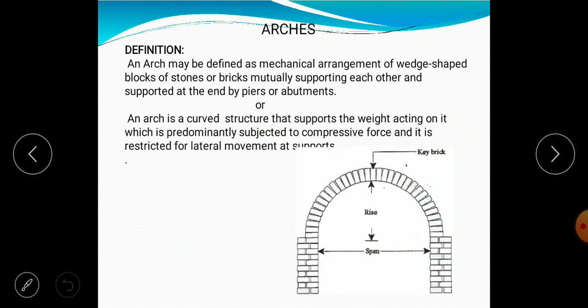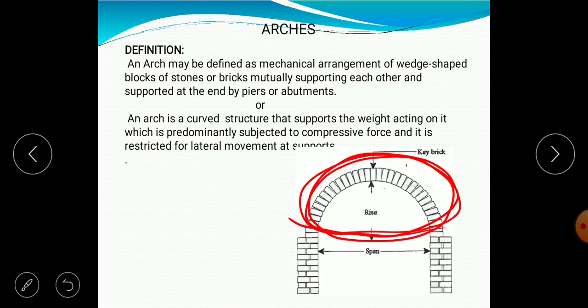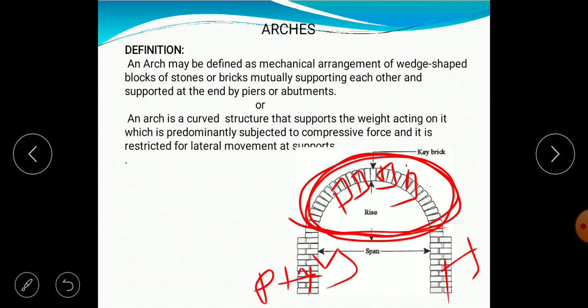Okay, next slide. We are going to the arches, which is the first topic in SA2 in first unit. So generally if you look over here, this is the arch, this portion is the arch, and these are the supports. So let us discuss regarding the definition of arch. An arch may be defined as a mechanical arrangement of wedge shaped blocks of stones or bricks mutually supporting each other and supported at the ends by piers. These are piers, this one pier and this is the other pier